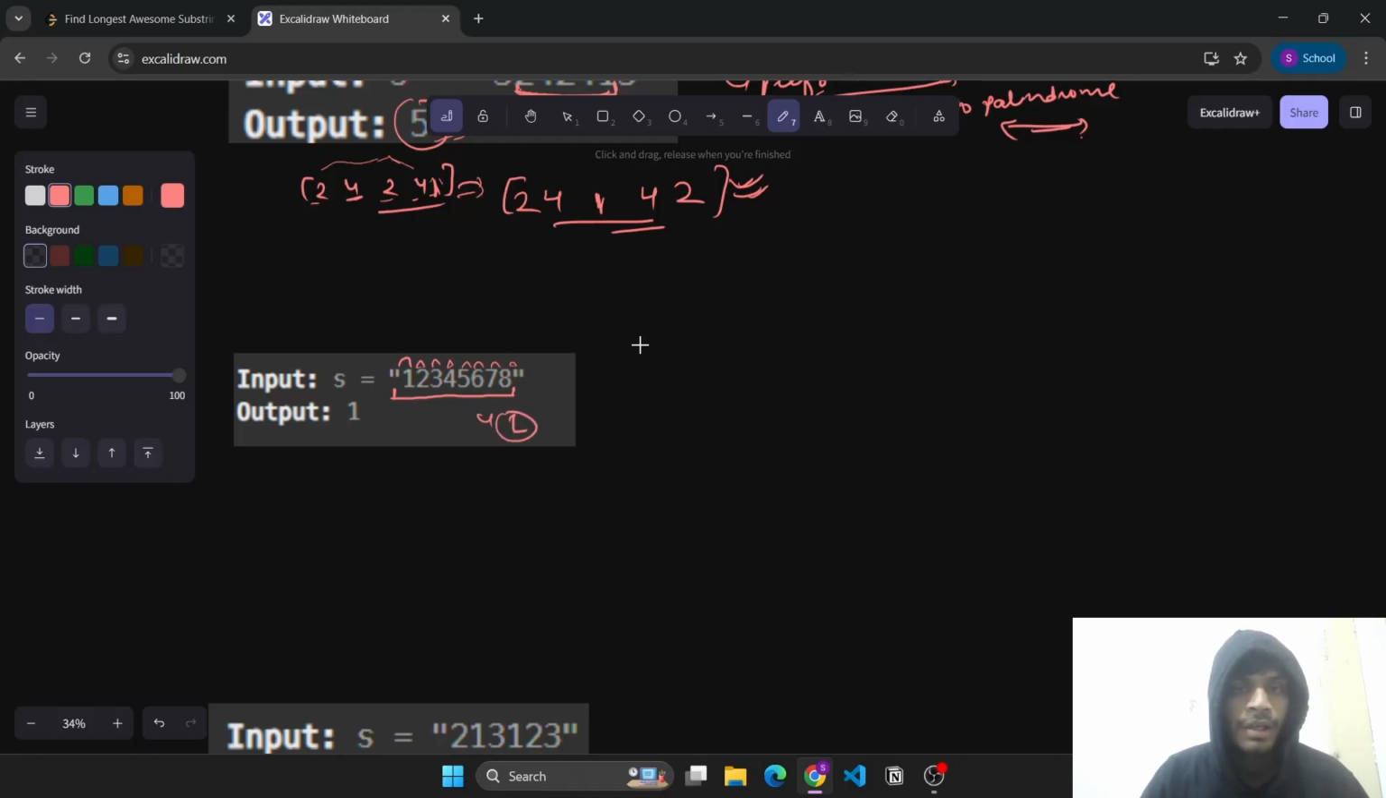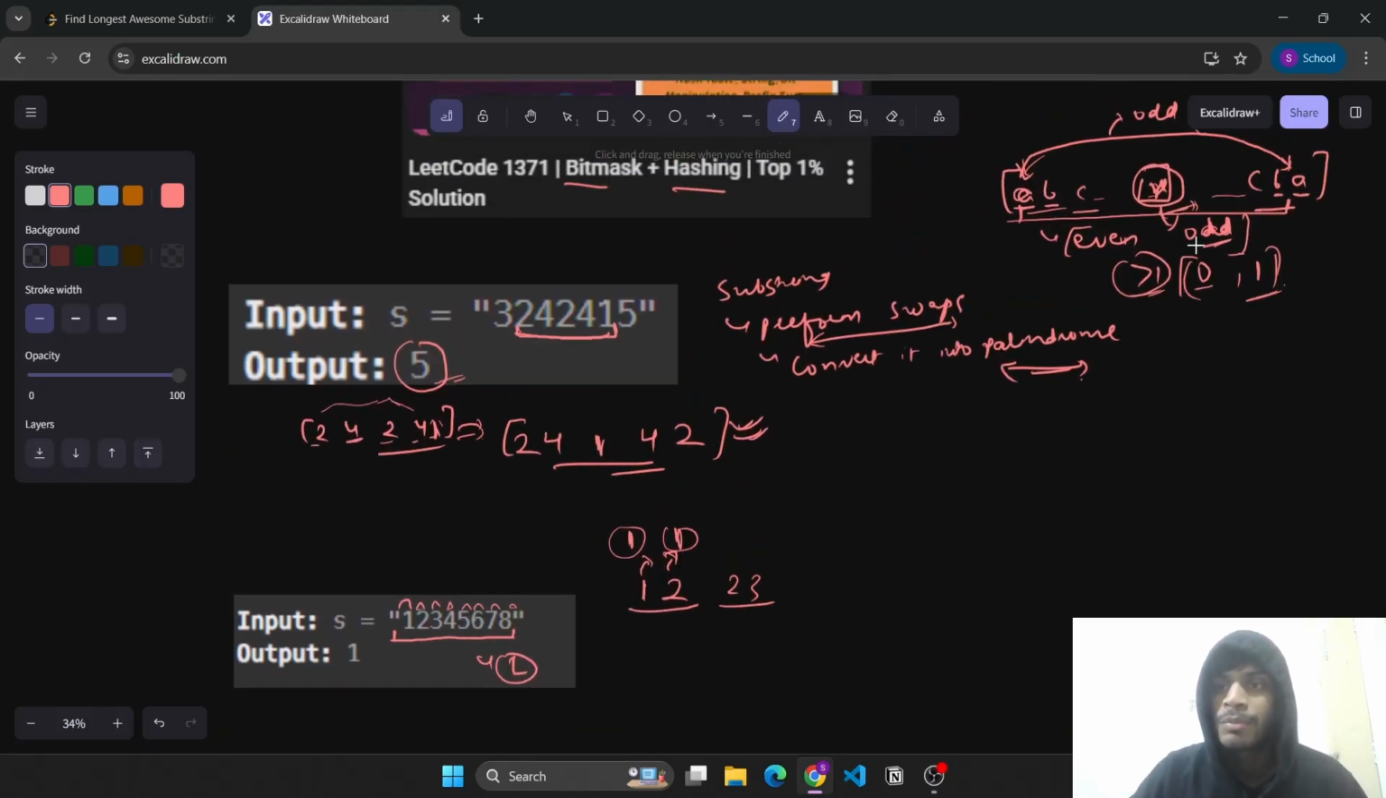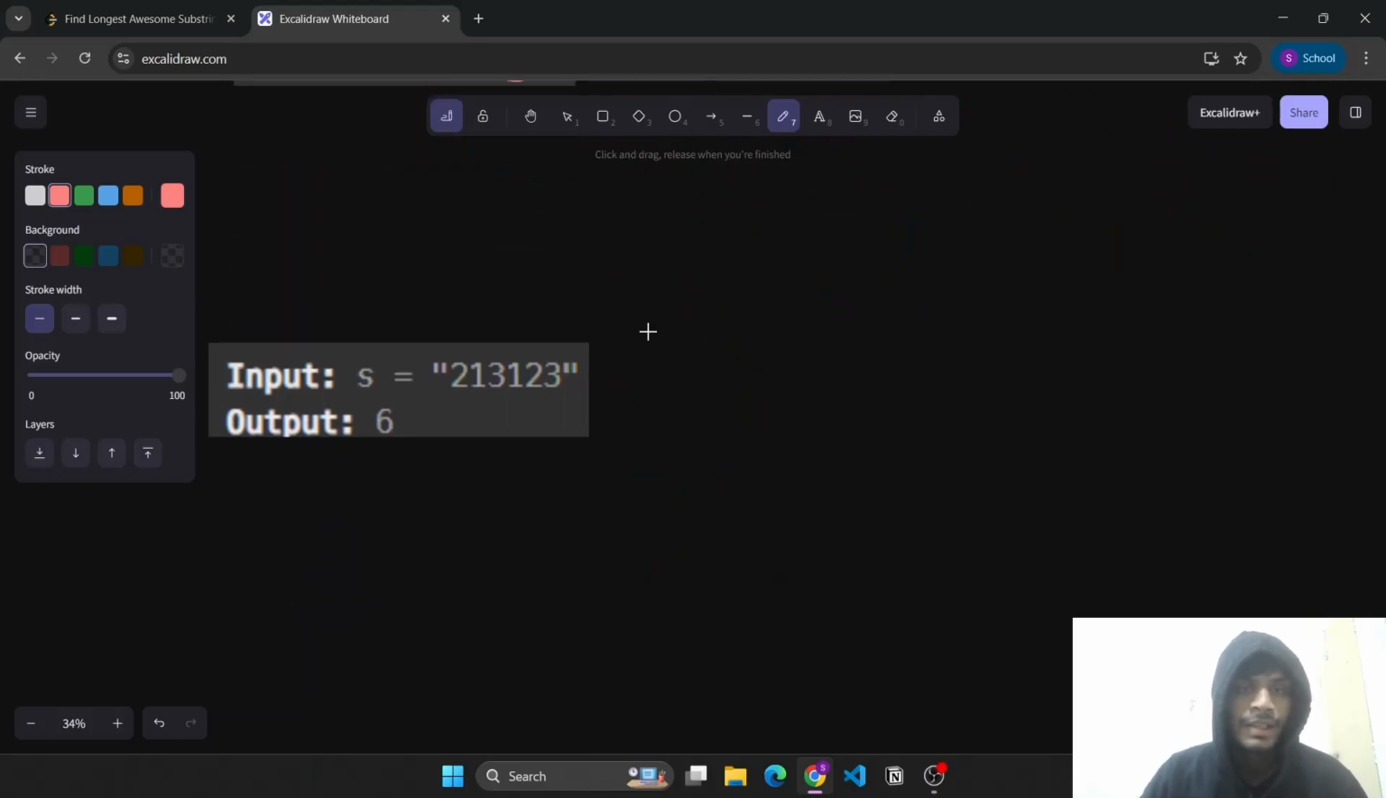We cannot make 1 2 or 2 3 into a palindrome because two elements have odd frequency. One has a frequency of 1 and 2 also has a frequency of 1. So we cannot make them a palindrome, because at most one element can have an odd frequency. Now let's see the given input as well.